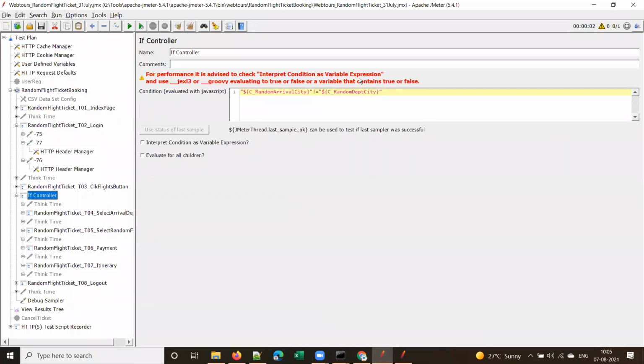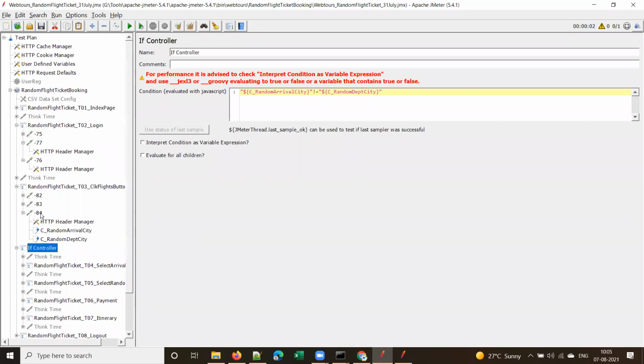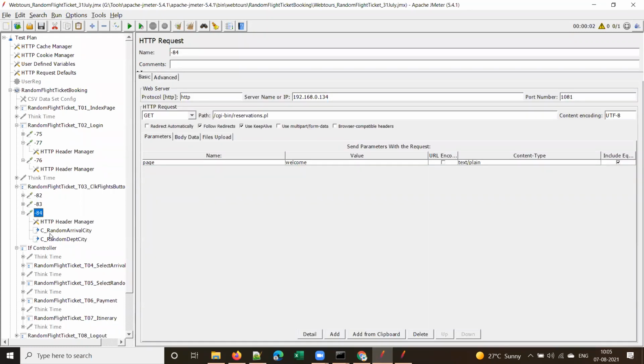The other way is, if they both are same and you want to use double equal to, what should we do if both are same? The other way to do that is you can repeat this step. Which step? Repeat the step where we are selecting departure and arrival city.